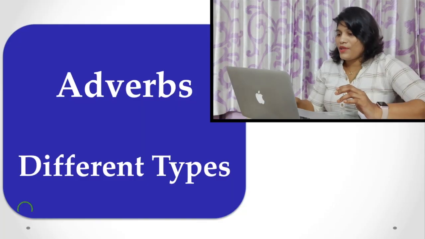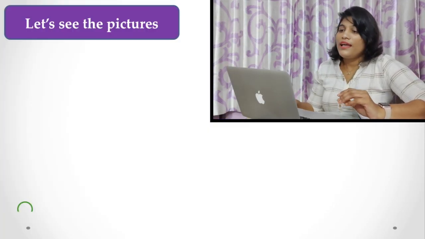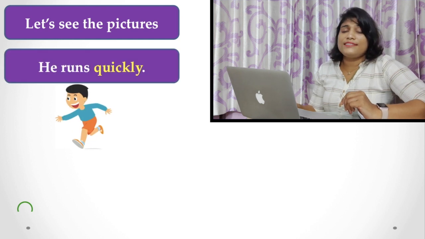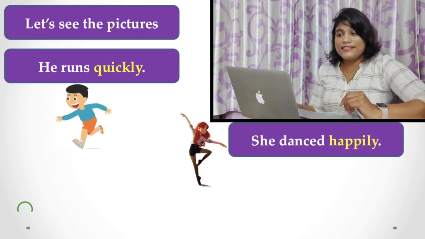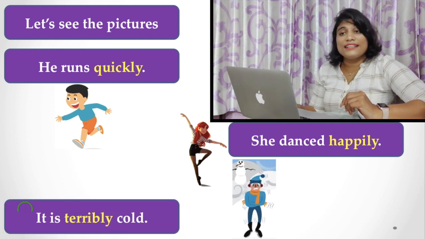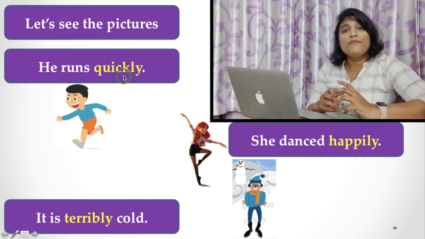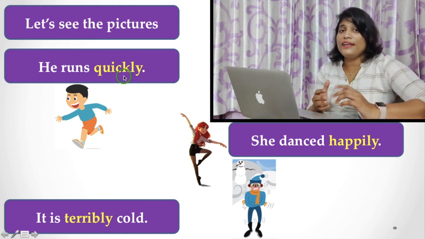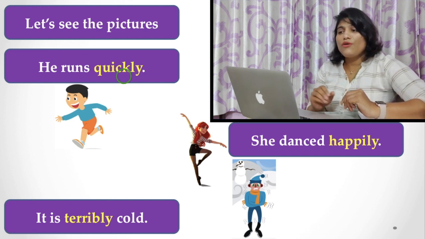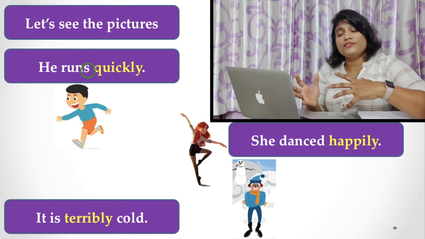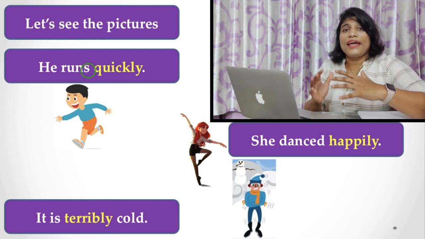Now, let's see what is there. Let's see these sentences first. He runs quickly, she danced happily, and it's terribly cold. Here you find some words that are written in yellow color. All these words refer to the manner of action or describe an adjective.